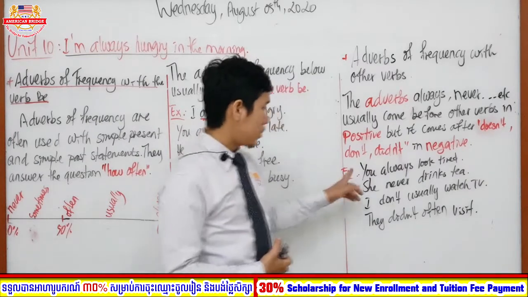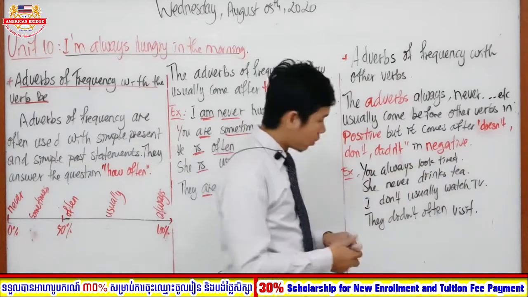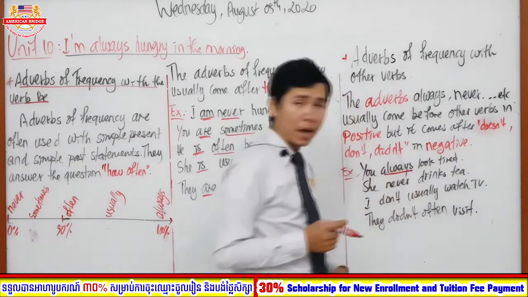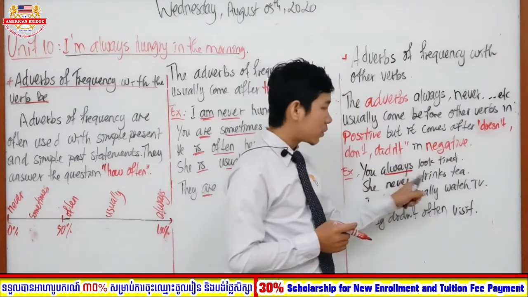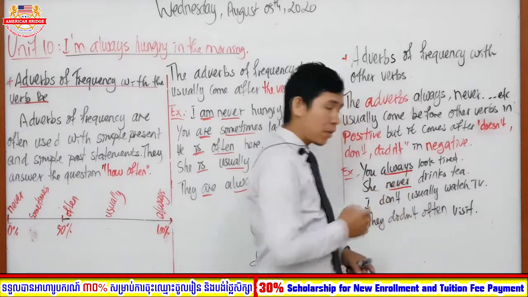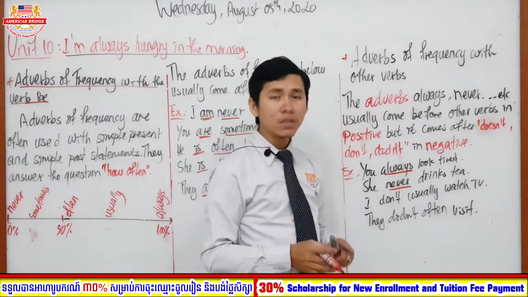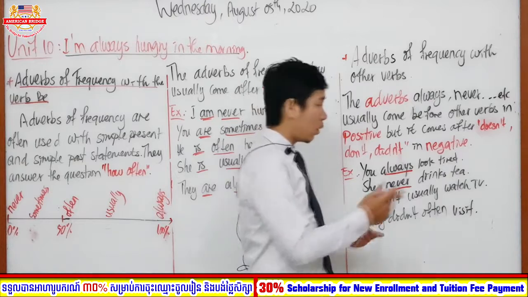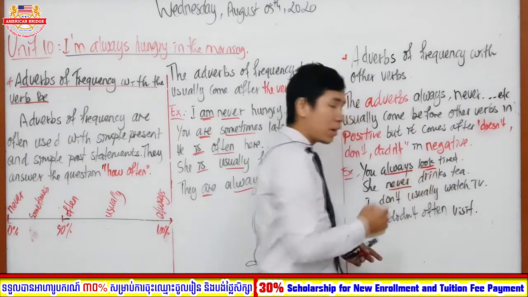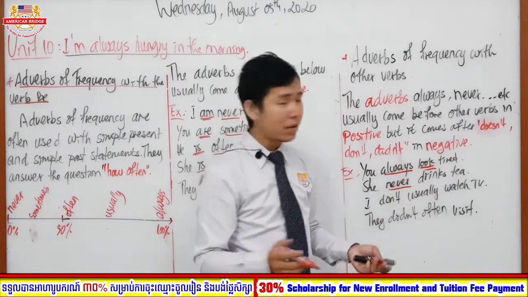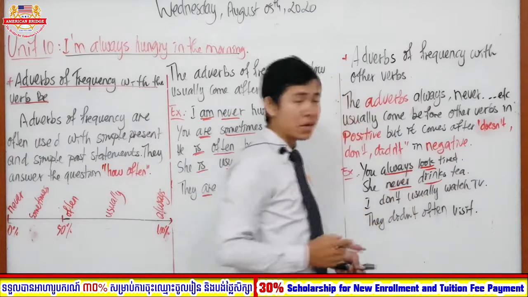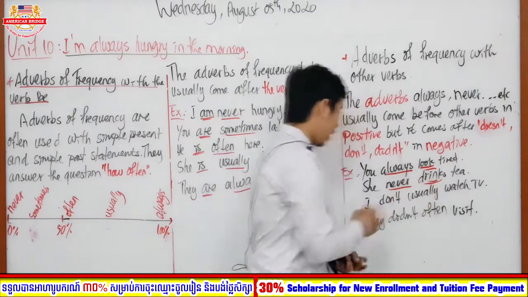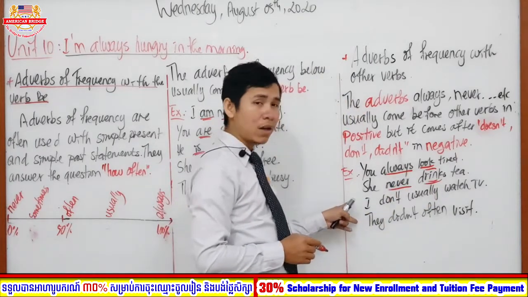Okay, right, you always look tired. So here always is an adverb, right? She never drinks tea. So never is an adverb. Here it is called a positive statement. So in a positive statement you can see where it stands: after always there is a verb, right? Look is another verb, and drinks is also another verb as well.